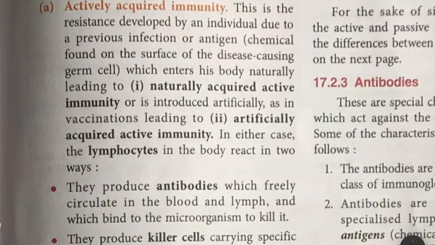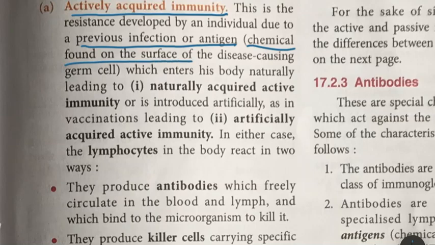Next is actively acquired immunity. As I already told you, this is the resistance to any disease which is developed inside the body of an individual due to a previous infection or an antigen. What is an antigen? It is the chemical found on the surface of the disease causing germ cell. So if I give you a one word answer question, name the following chemical found on the surface of the disease causing germ cell, what will your answer be?